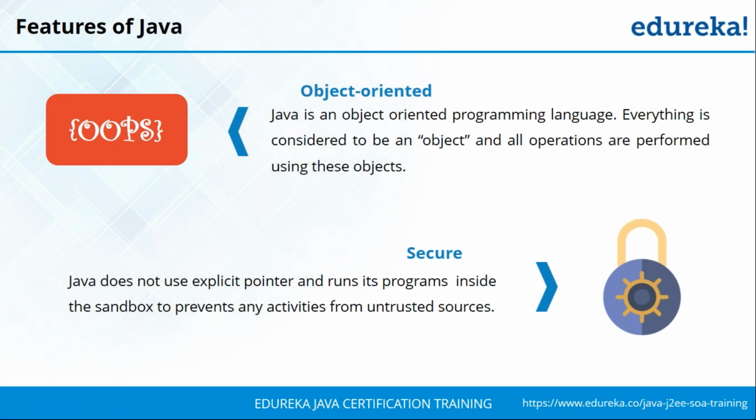Apart from that, your Java virtual machine, that is the environment in which you'll be running your Java programs, also checks the code for any threat or any error before it goes on to execute your code. Again, on the web development side of Java, you have the concept of applet, which ensures that the security of the code is met.